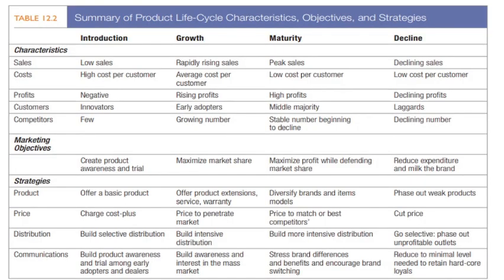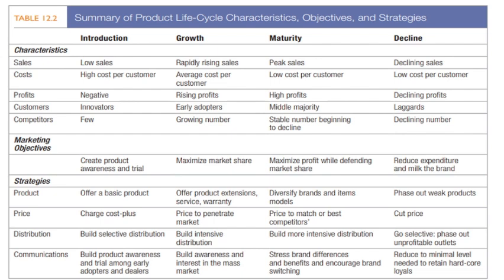So this is the entire PLC. Let's take a quick glimpse. Introduction stage, the sales are low. Then in growth stage, sales are rapidly increasing. In maturity stage, there are peak sales, and in decline stage, the sales start declining.